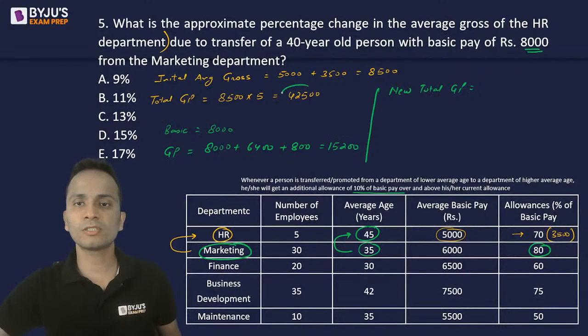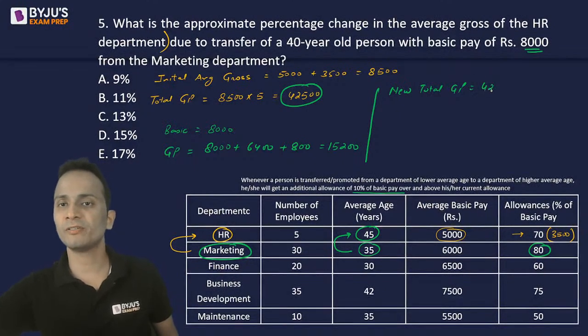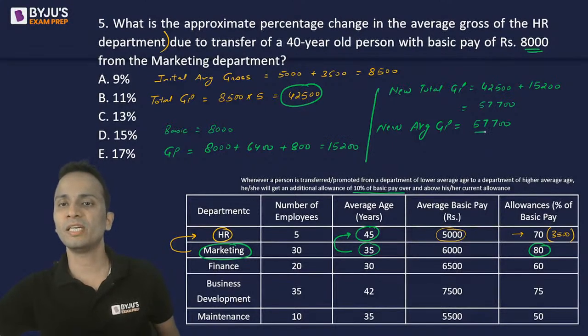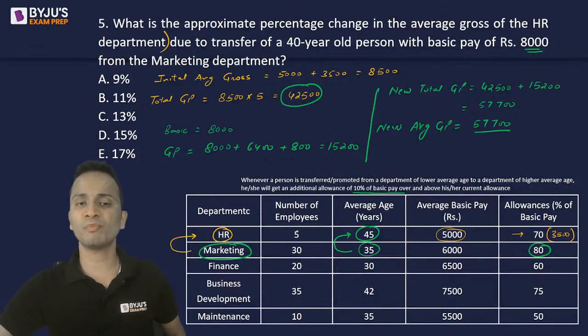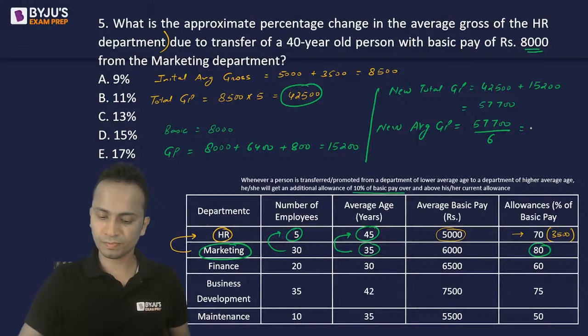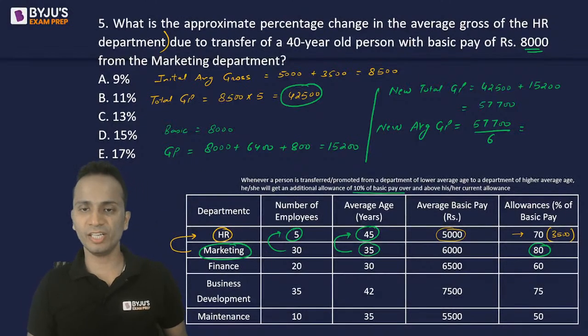So earlier it was 42,500. Now I'll add 15,200 because of this transfer of employee. So it will be 42,500 plus 15,200, which is 57,700. Okay. So the new average gross pay will be equal to the total, 57,700, divided by the number of employees. Earlier the number of employees was 5. One employee has been transferred, so divided by 6. This will be the new average gross pay.